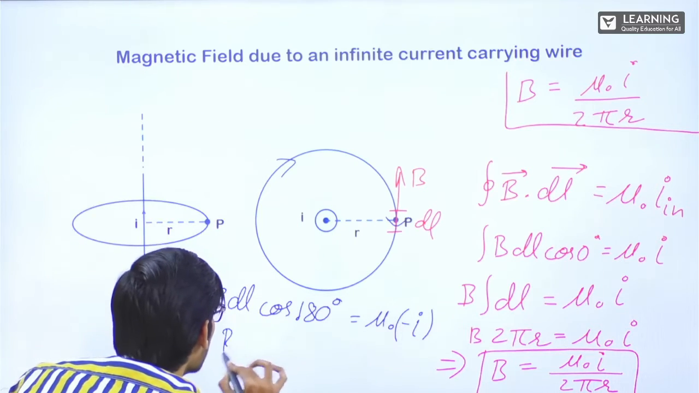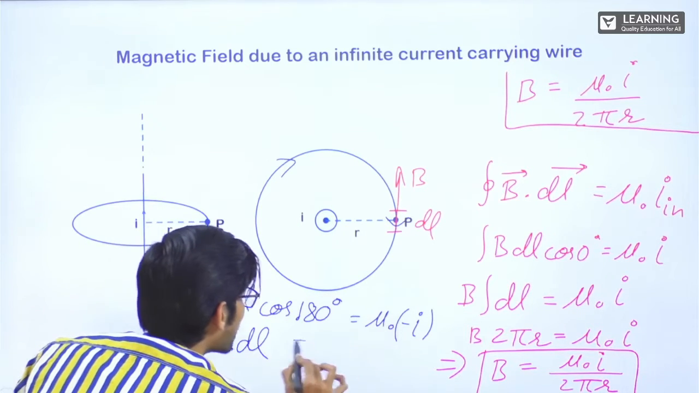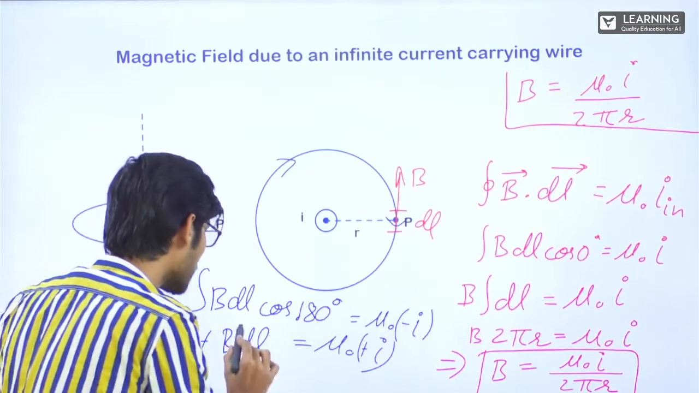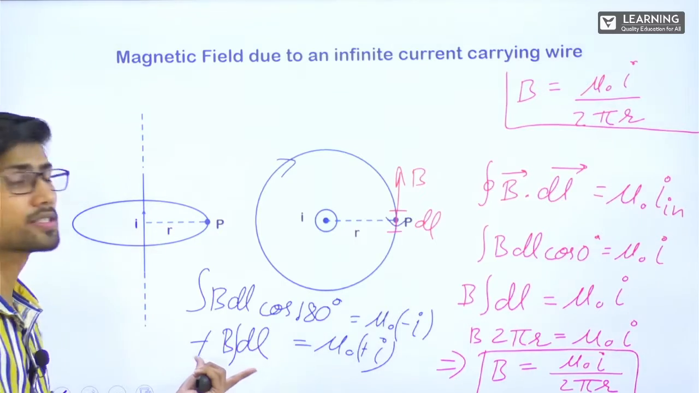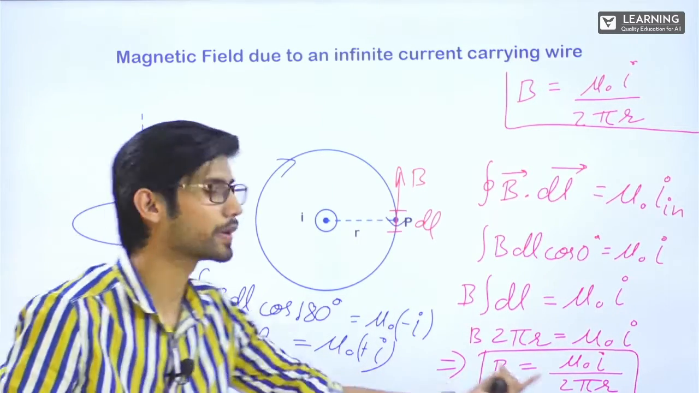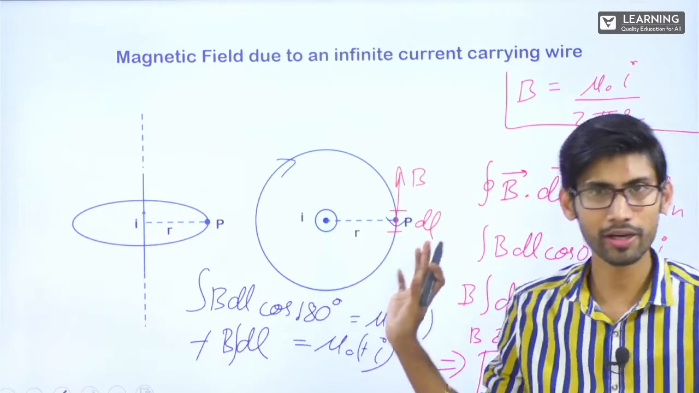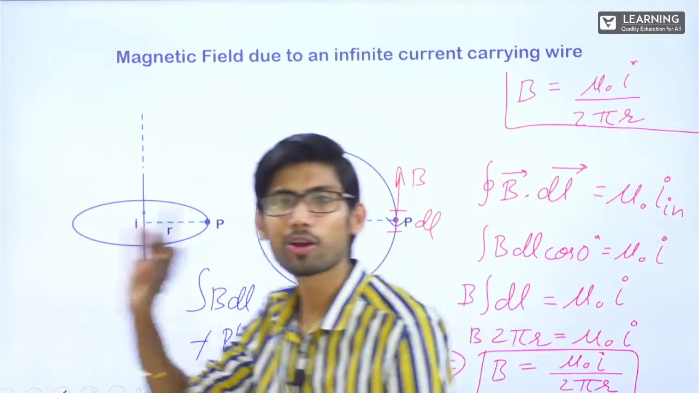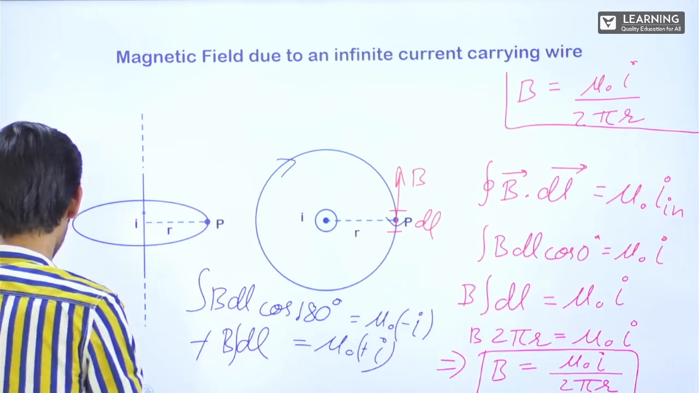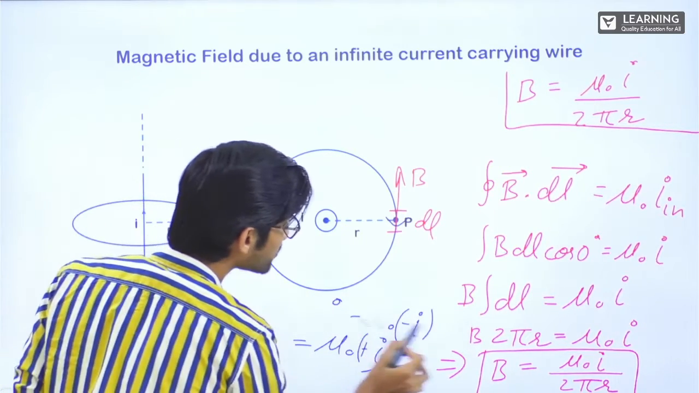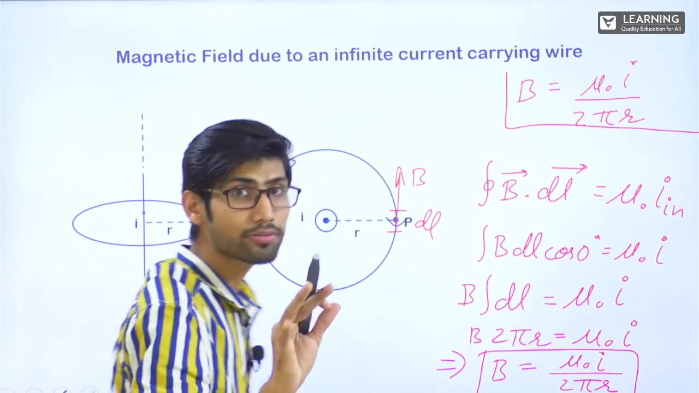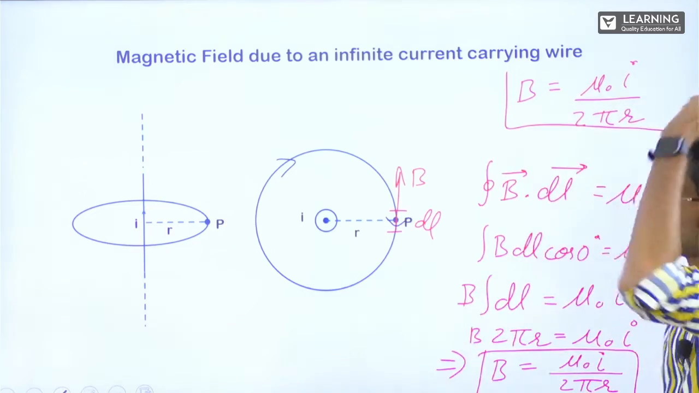Now from here, B dl cos 180 means a minus sign will come here, is equal to mu naught into minus I. See, this minus will be cancelled. Again the same thing only. Since the minus has cancelled, now integral dl will be 2 pi r, this will come down: B is mu naught I upon 2 pi r. Answer will be same. Alright, you can take any direction, whether clockwise or anti-clockwise, answer will be same, because the sign of current will also change. Clear?